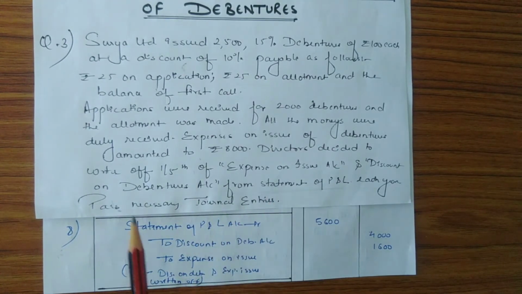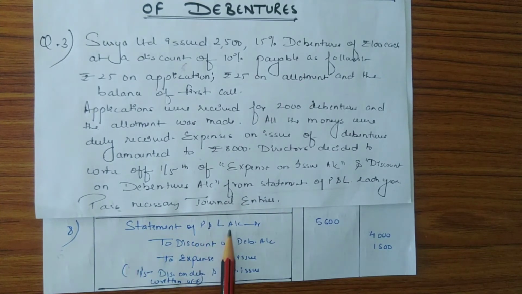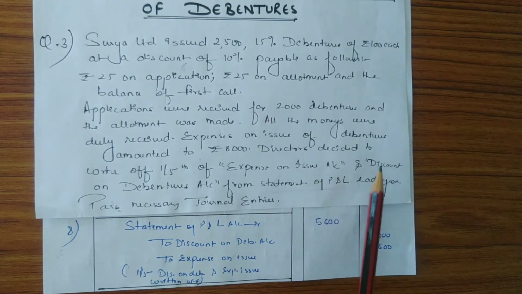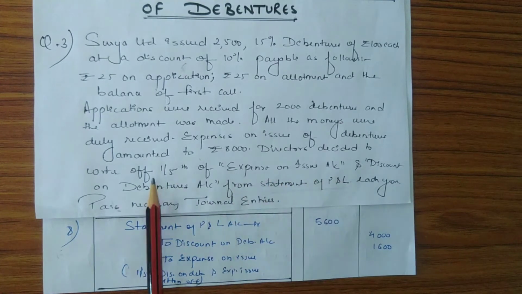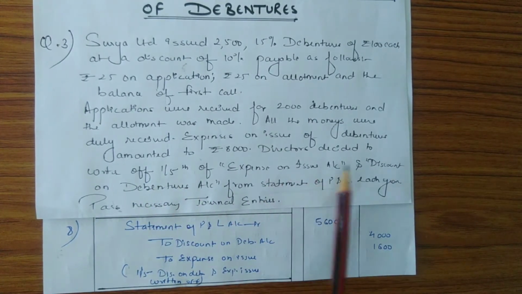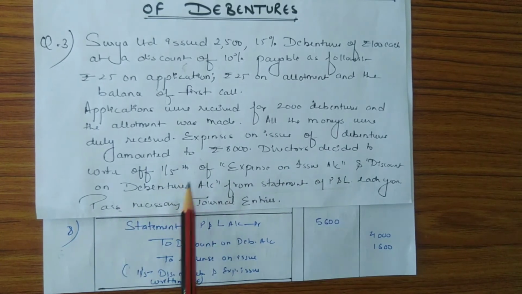So the entry for writing off the discount and such expenses will be statement of profit and loss account debit to discount on debentures account to expense on issue. Discount on debentures account will be credited with the amount 4,000, as the discount was rupees 20,000 and 1/5 of 20,000 is 4,000, because the director has decided to write off 1/5 of the discount.